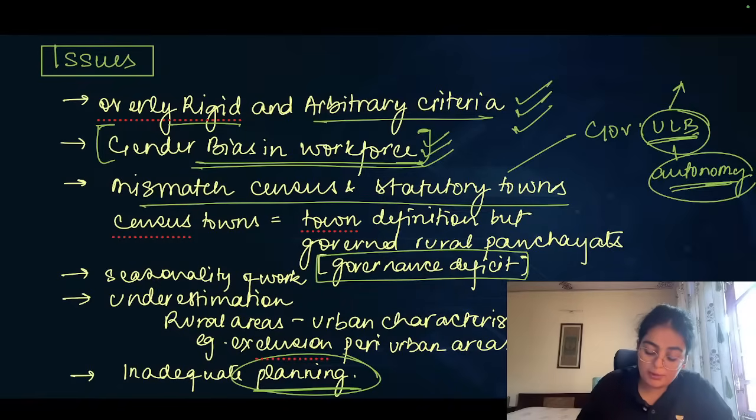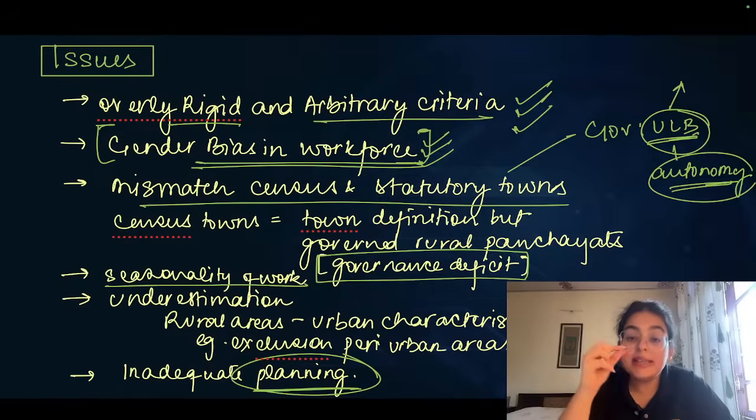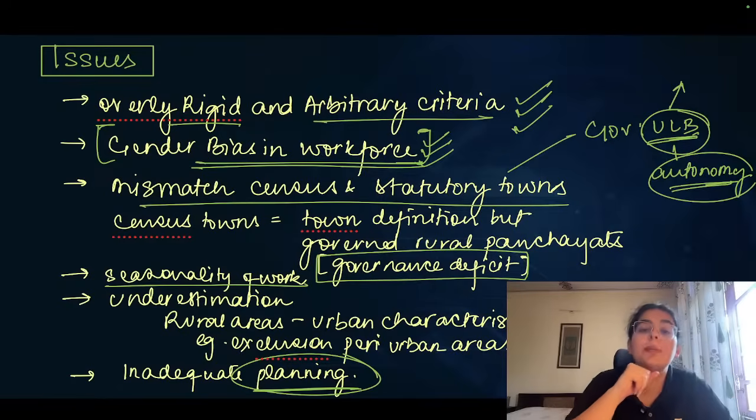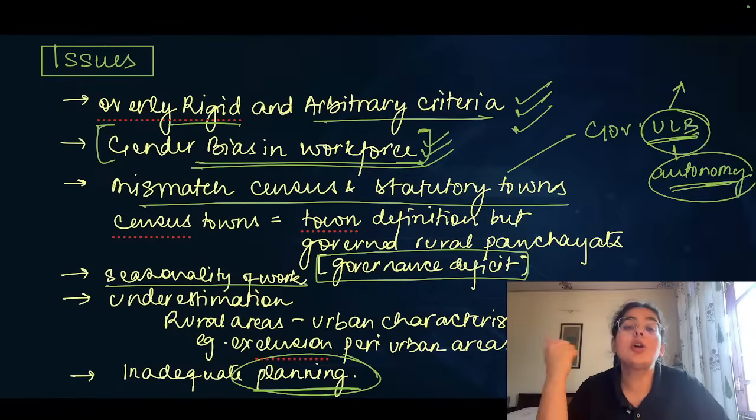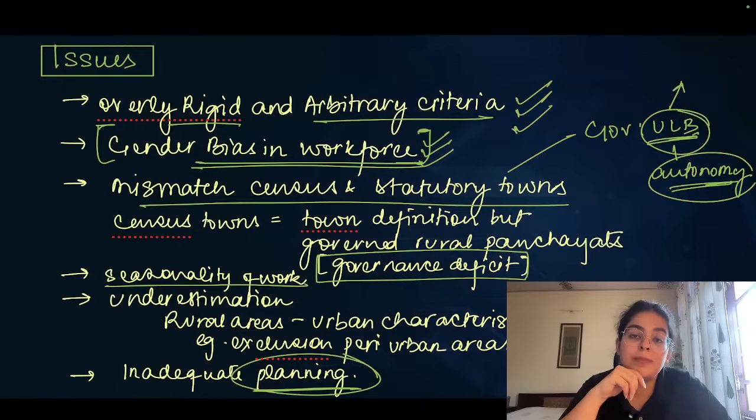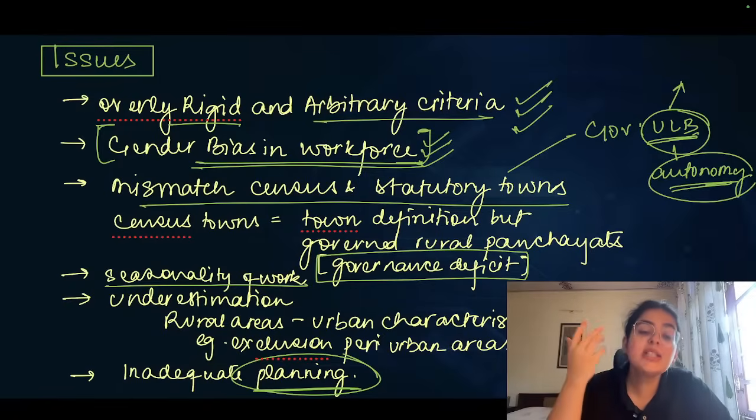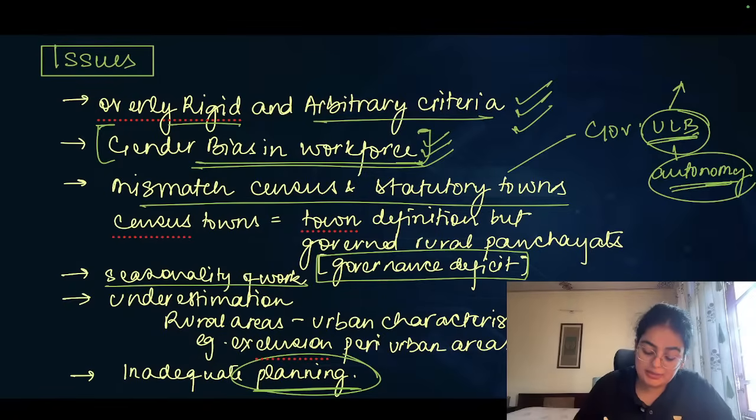There is also a problem of seasonality of work. In these peri-urban, peripheral regions, there is often a movement of the worker. The worker sometimes is working in urban occupations, and sometimes the worker is going back to his village to work in the agricultural fields. So how do you account for this seasonality is also a problem when it comes to this definition. A major issue also is underestimation.